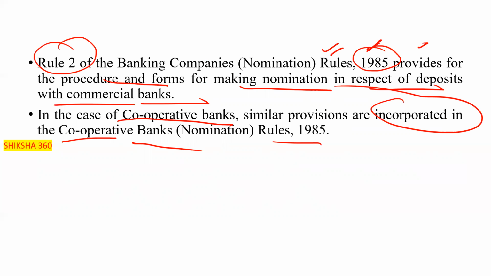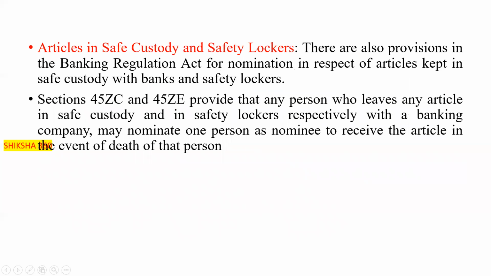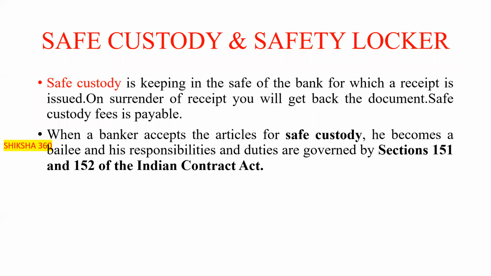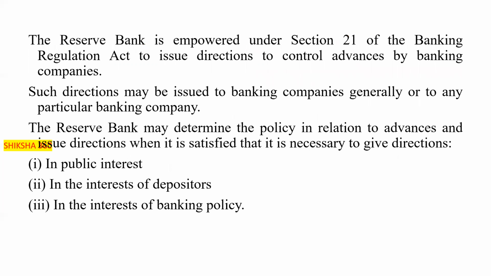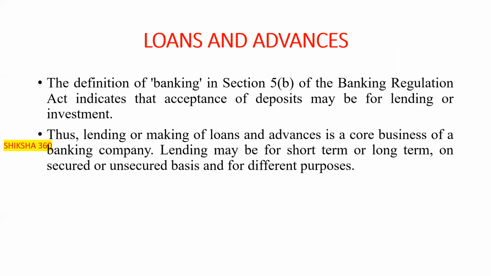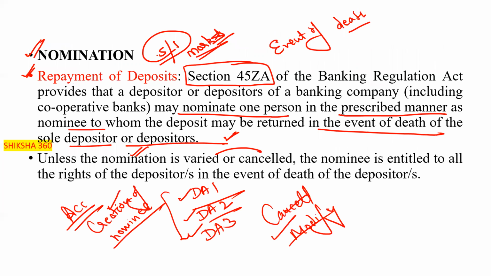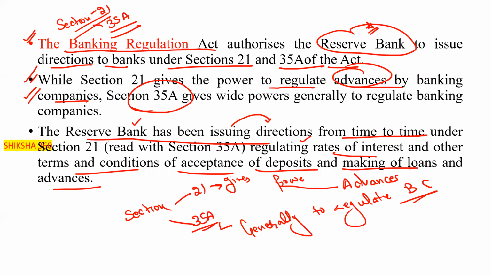So in this session, we have to discuss up to this much point. Hope it is clear to all of you. In the next session, we will discuss articles in the safe custody and safety locker, under which act we have to keep the nominee, and what is the difference between the safe custody and the safety locker. After that, we will discuss some important points regarding loans and advances.